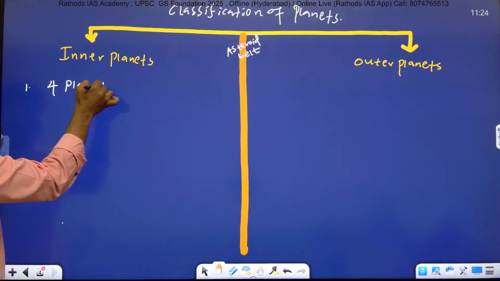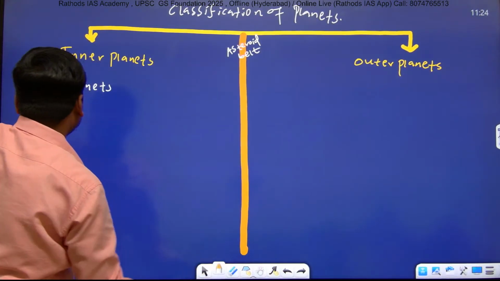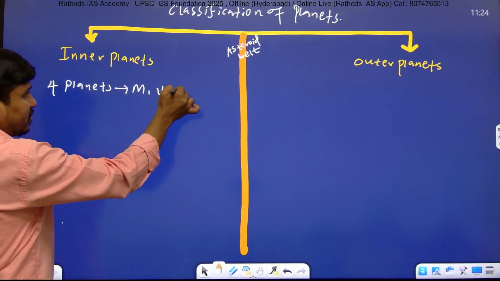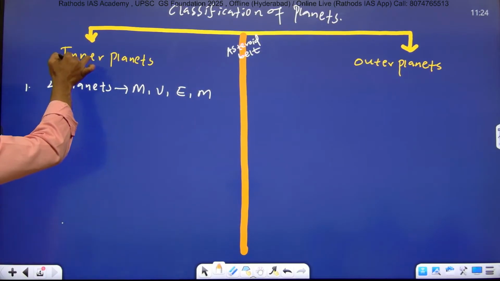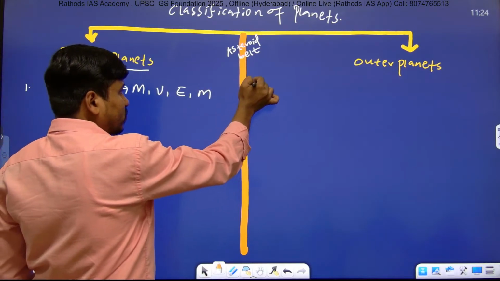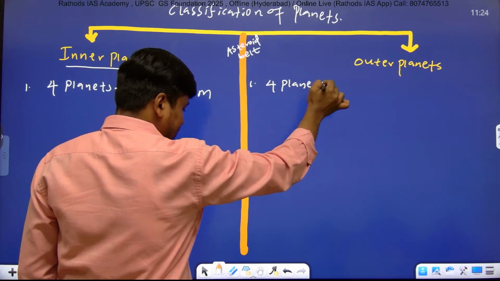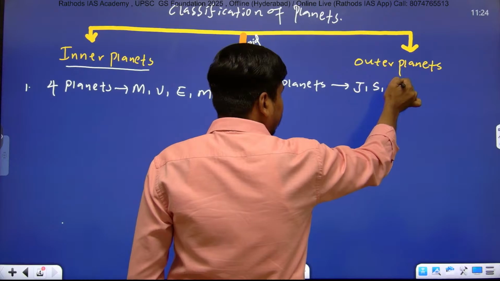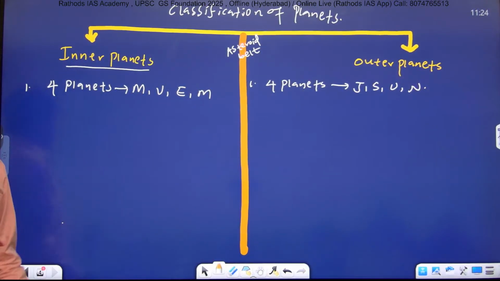So there are four inner planets, right? They are Mercury, Venus, Earth, and Mars. That is point number one. Inner planets consist of four planets, and outer planets also consist of four planets, and they are Jupiter, Saturn, Uranus, and Neptune. So there are four inner planets and four outer planets. That is point number one.